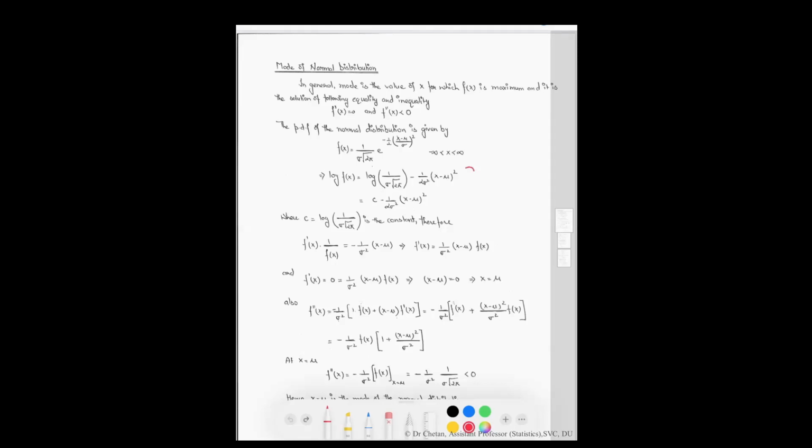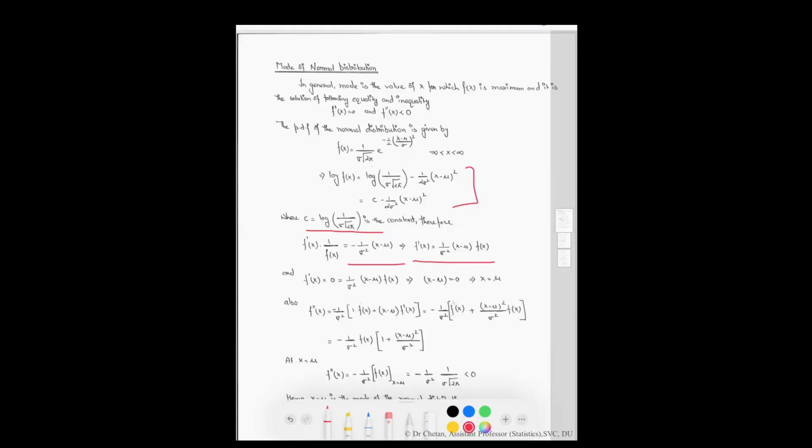We will get this, where c is some constant which is equal to log of 1 upon sigma under the root of 2 pi. Therefore, the first derivative, f dash of x upon f of x, is equal to minus 1 upon sigma square into x minus mu. Therefore, f dash of x equal to this quantity.